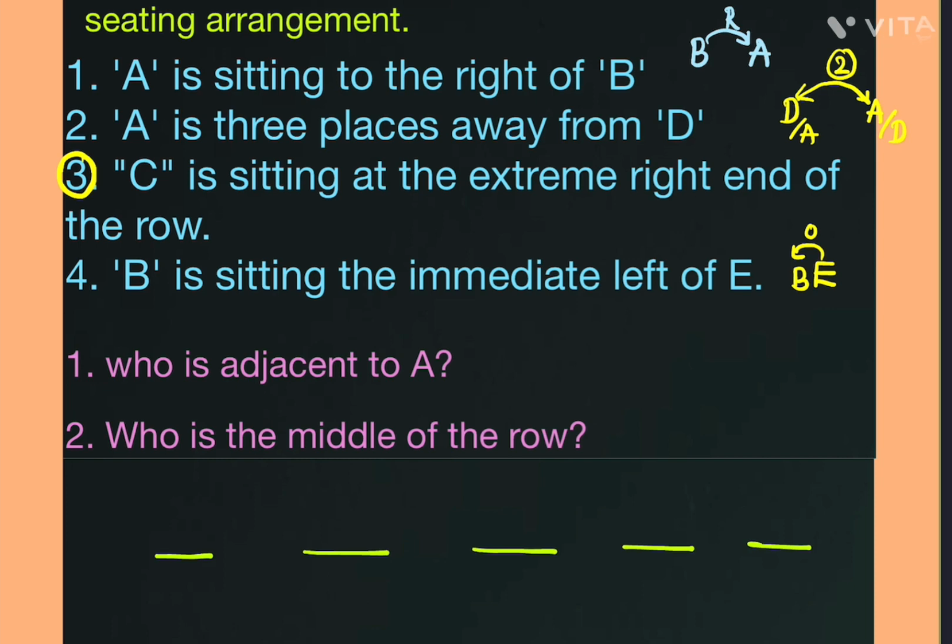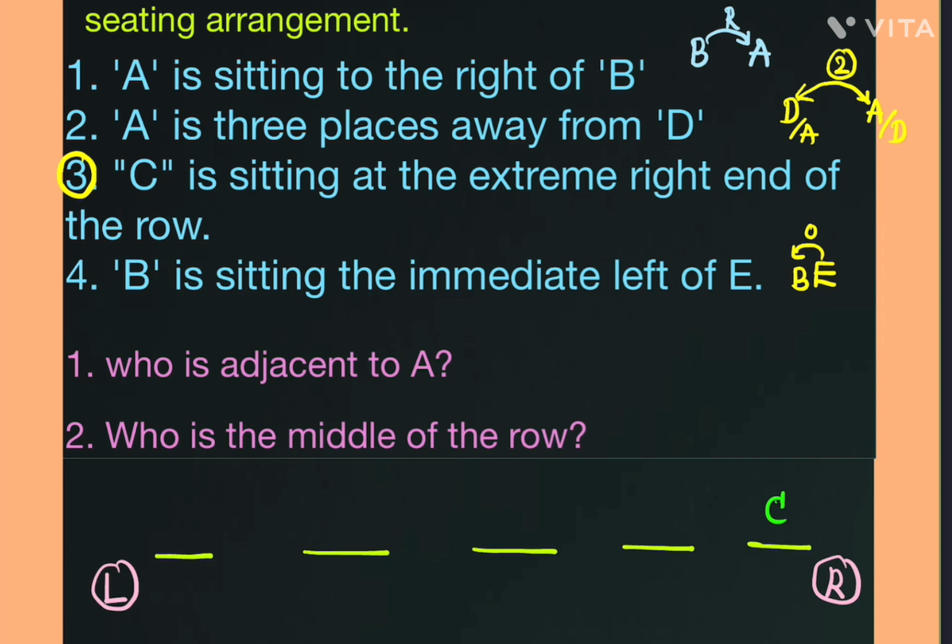So I am filling in the third data here. The third data location we know exactly, right? C is sitting at the extreme right end of the row given. Directions are not mentioned, so all persons are facing north, and you are also facing north here. So your left is only left, your right is only right. Clear? Now we see that C is sitting at the extreme right end of the row, and C is sitting here.